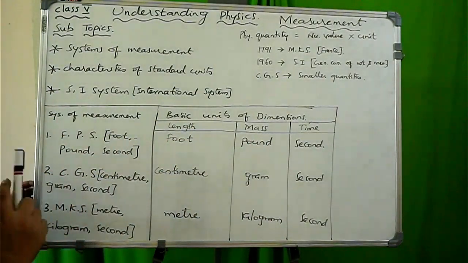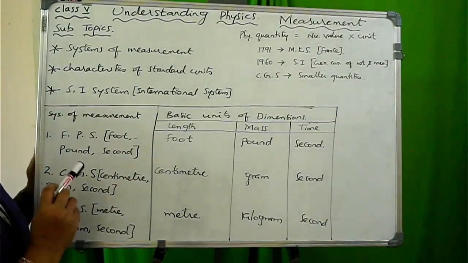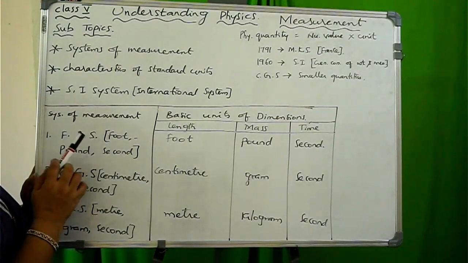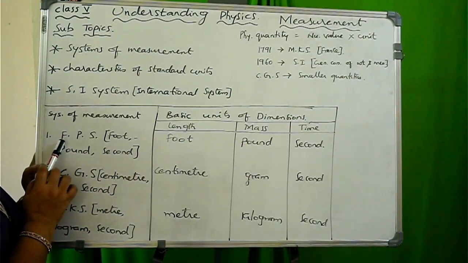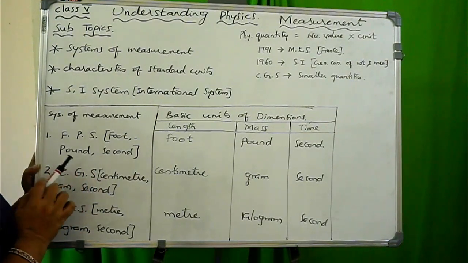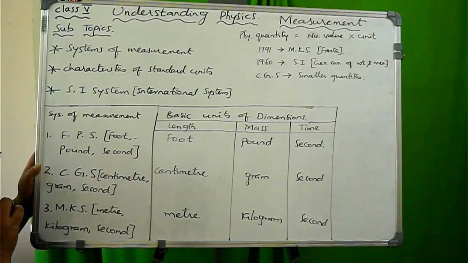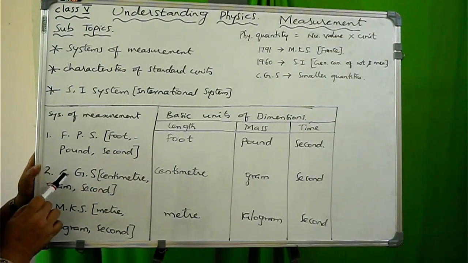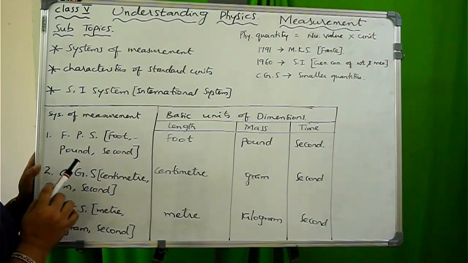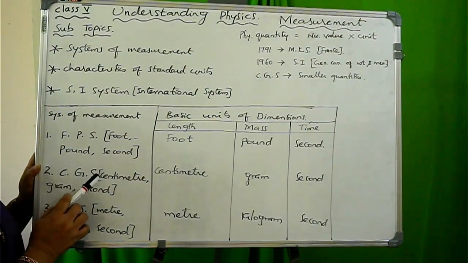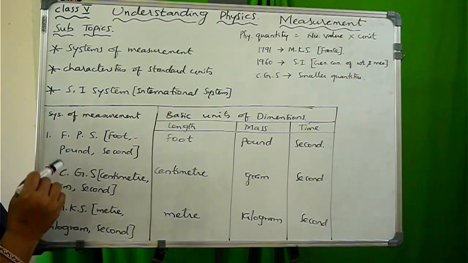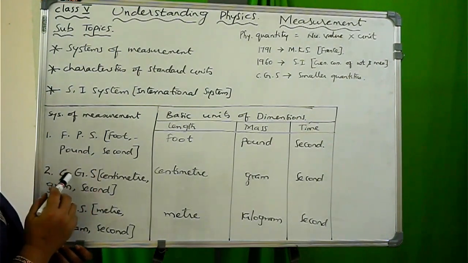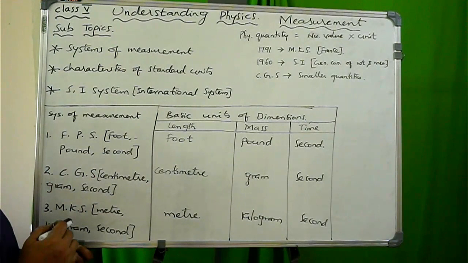Now we have three types of systems of measurement. The first system is the FPS system. I have written the first letter of each word, so in short form we can call it the FPS system. Now, the second type of system is the CGS system. The second system is the CGS system. Now, the third system is the MKS system. Now you may have a doubt: what is this FPS, what is this CGS, and what is this MKS?